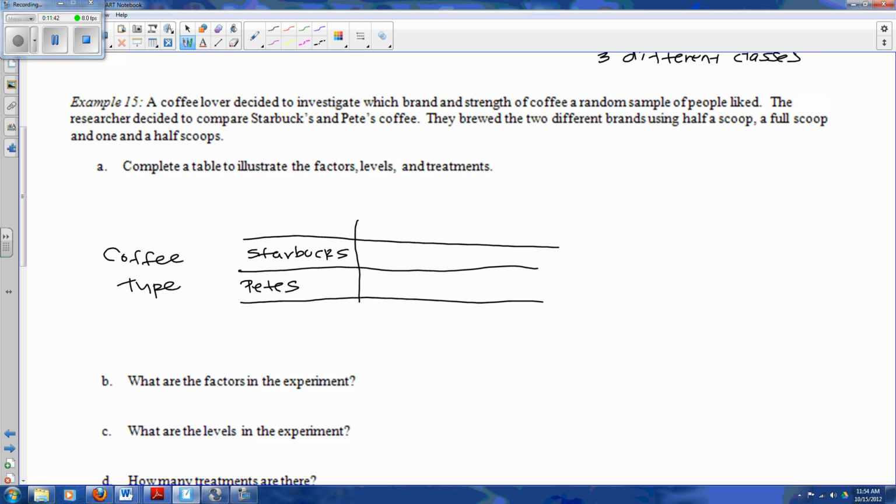So these are the two different types, and then we're going to look at, we gave different strengths, different amounts of the coffee. Okay, so the different scoops. So the strengths that we have are half a scoop. We do that for both. We can do 1 full scoop, and then 1.5. Okay. So I'm just going to label these. We're going to do this each for Starbucks and Peet's.